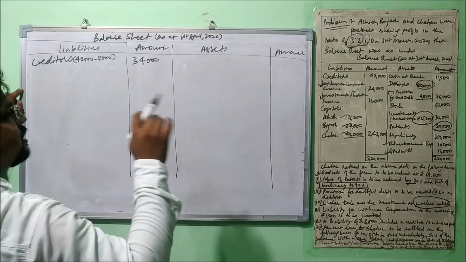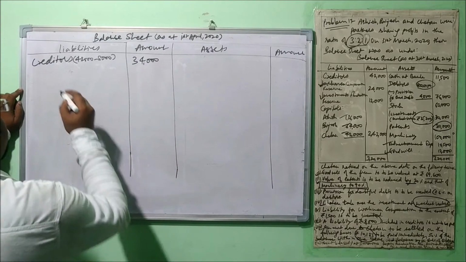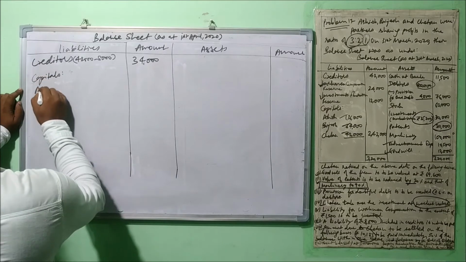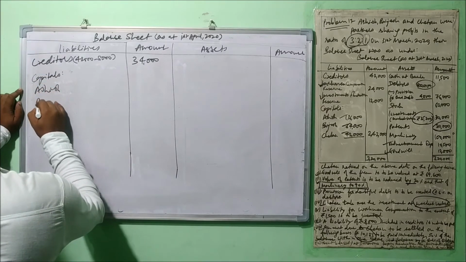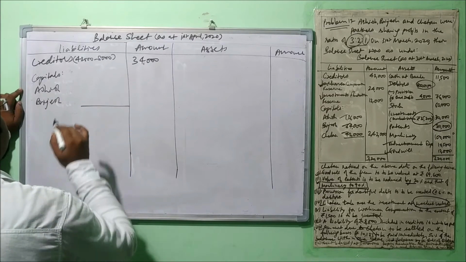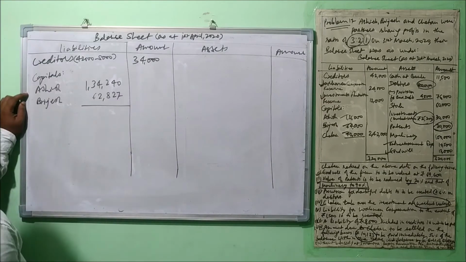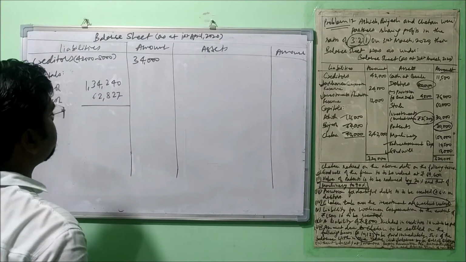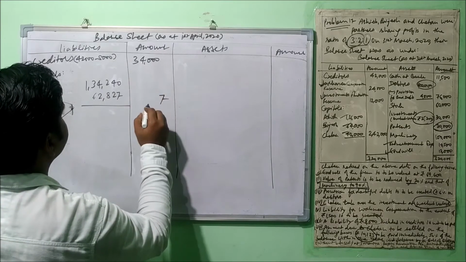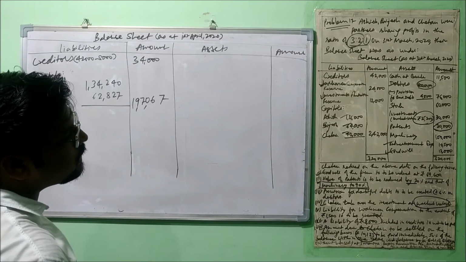Okay. Now workman compensation reserve has been distributed. Investment fluctuation reserve distributed. Capitals for Ashish and Brijesh only, because they are only the continuing partners. Okay, let's put the value that we have already calculated. Okay, for Ashish 1,34,240 and for Brijesh 62,827. We'll make the total here 1,97,067.